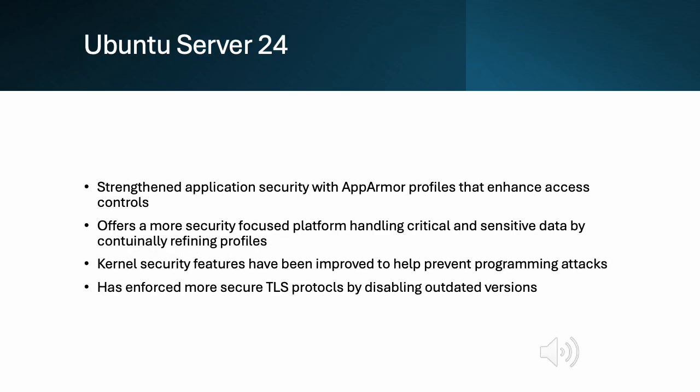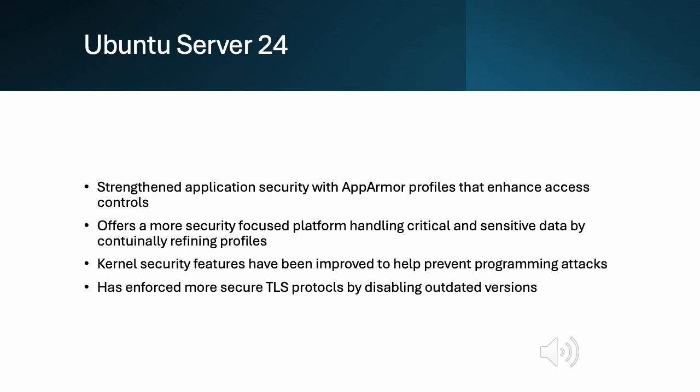Another powerful server OS is Ubuntu Server 24. Unlike typical desktop operating systems, Ubuntu Server focuses heavily on security and performance for critical data handling. Ubuntu Server 24 enhances application security with AppArmor profiles, which offer control over application permissions. This feature is particularly important in environments handling sensitive or classified data, as it minimizes the risk of unauthorized access.